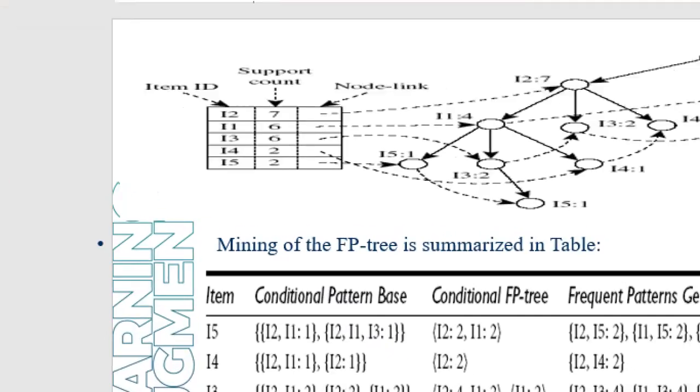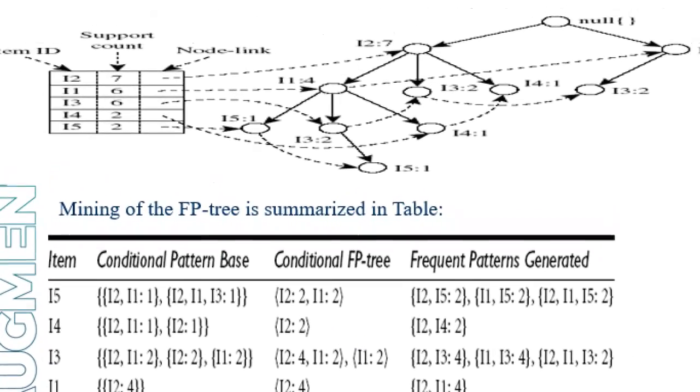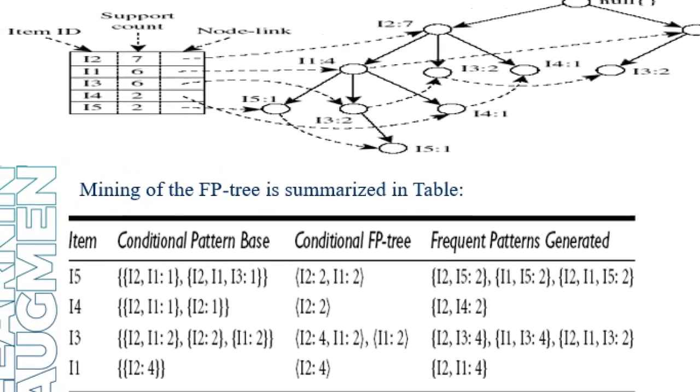Okay, see the tree. For reaching I5, I have a path. One is I2, I1, and I5. Another path to reach is I2, I1, I3, and I5. So I'm mentioning I2 and I1 here. I'm writing a support count of I5 here. I5 equal to 1.